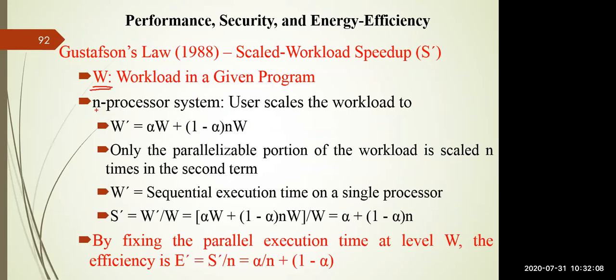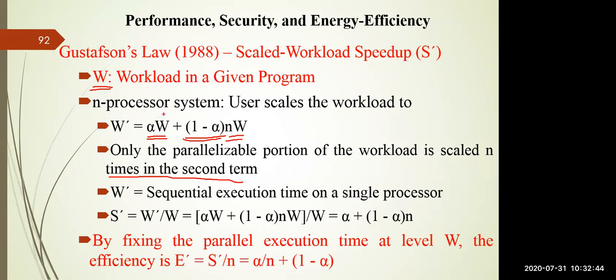For an n-processor system, you can write the scaled workload W' as alpha W plus (1 minus alpha) n W. Here W is the workload of a particular program, n is the number of processors, alpha is the fraction of instructions executed serially, and 1 minus alpha is the fraction executed in parallel. So only the parallelizable portion of the workload is scaled n times in the second term.